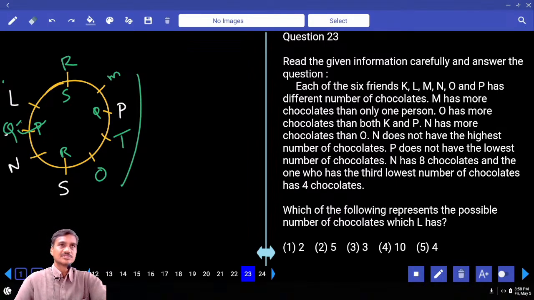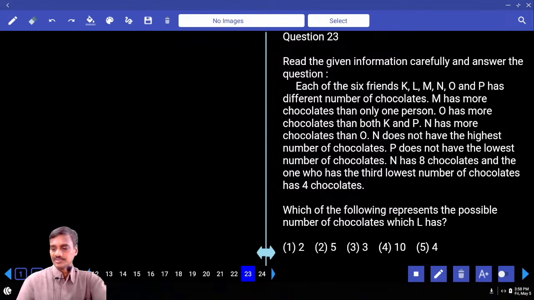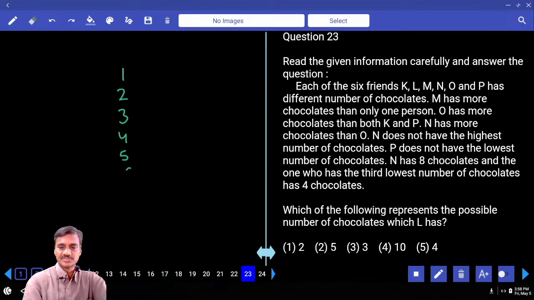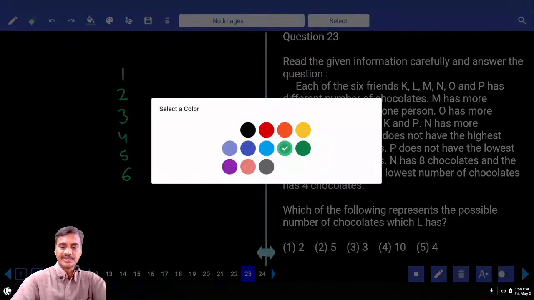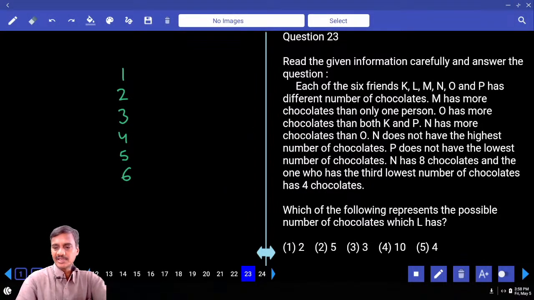Then 23 onwards. For 23 to 25, what is the information we have? There are some 6 friends: K, L, M, N, O, P. These 6 persons are being compared in the number of chocolates they have. M has more chocolates than only 1 person. O has more chocolates than both K as well as P.